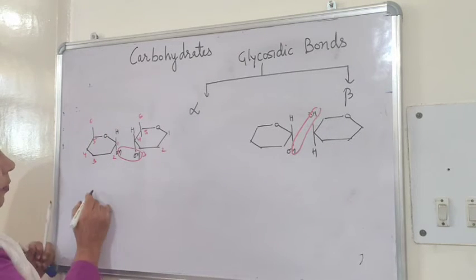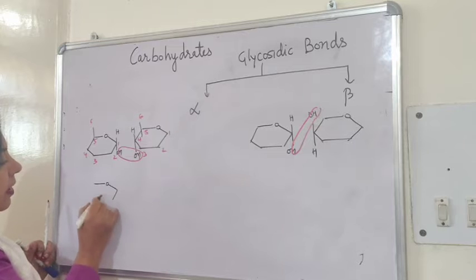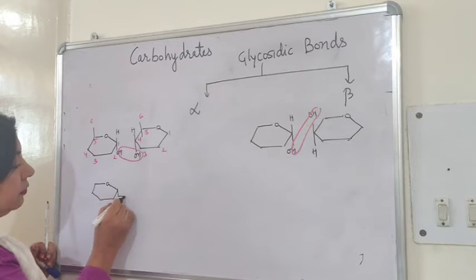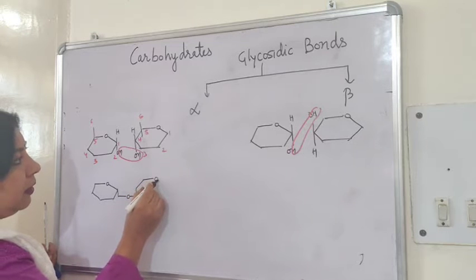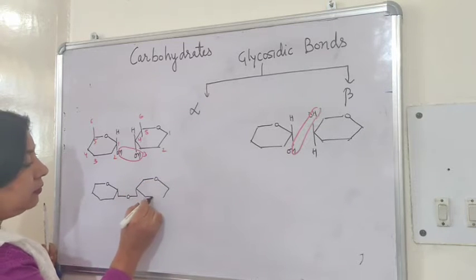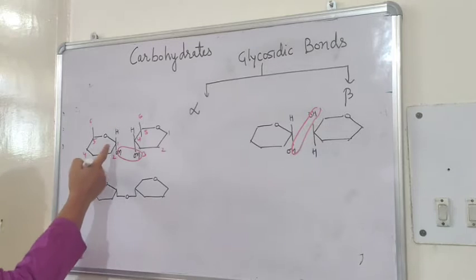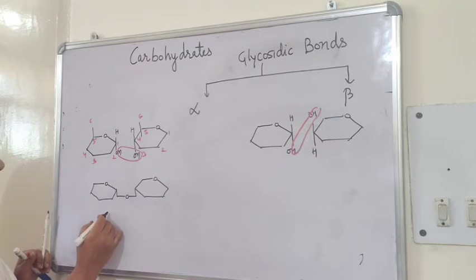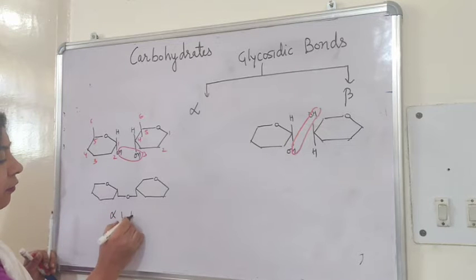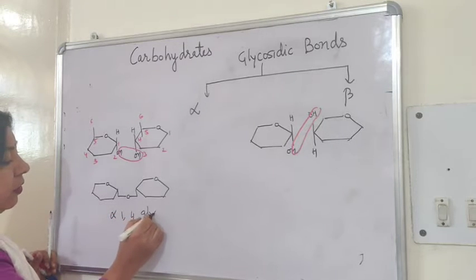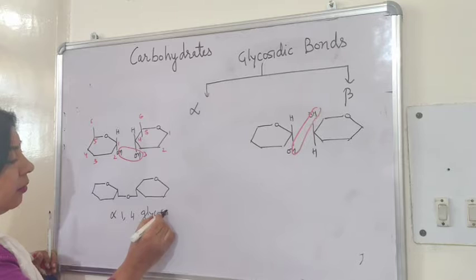Now the bond formed will be in this way. So this is 1,4 alpha glycosidic bond. Alpha 1,4 glycosidic bond.